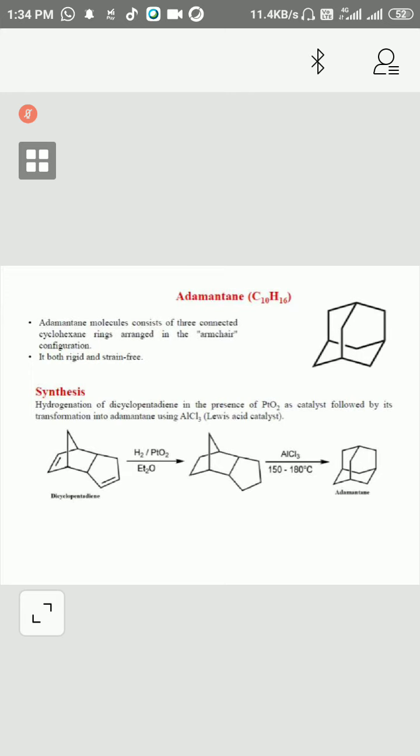By hydrogenation of dicyclopentadiene in the presence of platinum oxide as a catalyst, followed by its transformation into adamantane using aluminum chloride, a Lewis acid. What is the role of Lewis acid here? So that will promote the reaction, that will give a pathway to start the reaction. Okay.